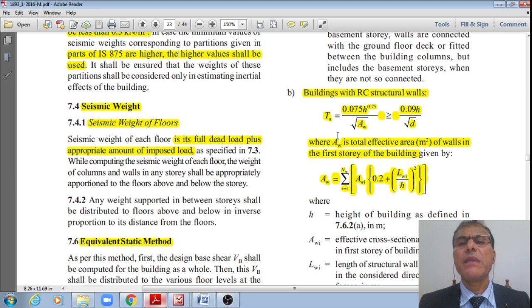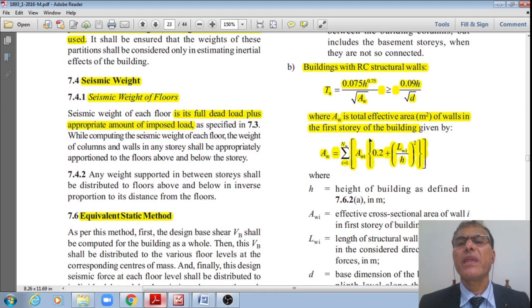Then this time period Ta is equal to 0.075 h to the power 0.75, divided by square root of Aw, where Aw should be greater than or equal to 0.09 h divided by square root of d, where Aw is the total effective area of the walls in first story of the building. Given by this, Aw is equal to summation of i equals 1 to Nw of Awi into 0.2 plus Lwi divided by h, whole square, right?